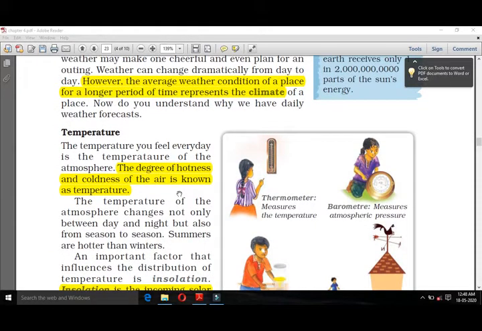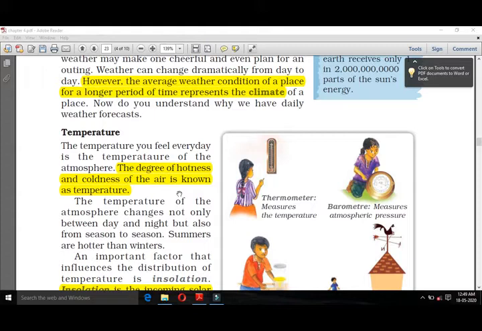Temperature. So we can measure the weather by temperature. Temperature is the degree of hotness and coldness of the air. We can feel hot and cold weather through temperature. In everyone's body we have a sense to measure temperature, whether we are feeling cold or feeling hot.